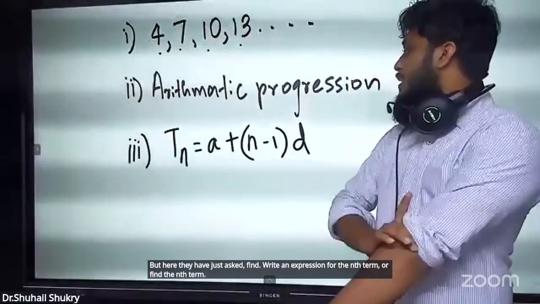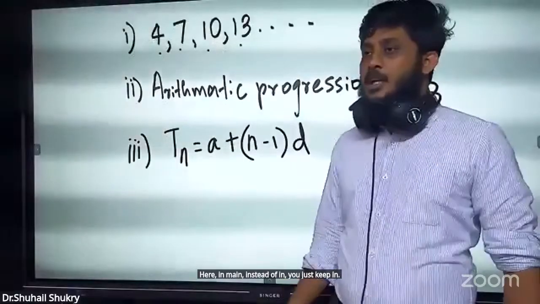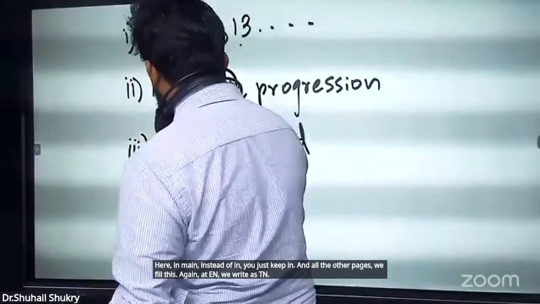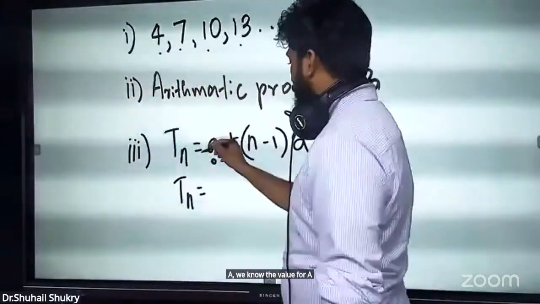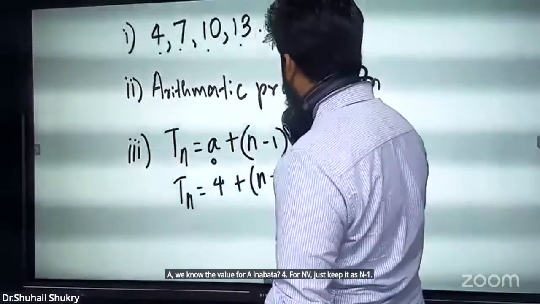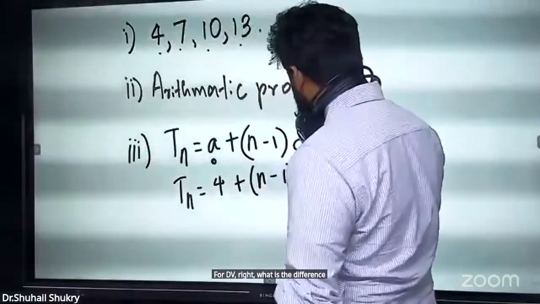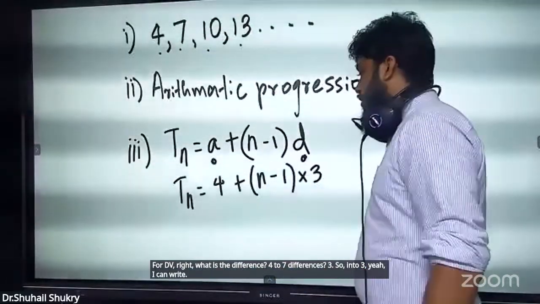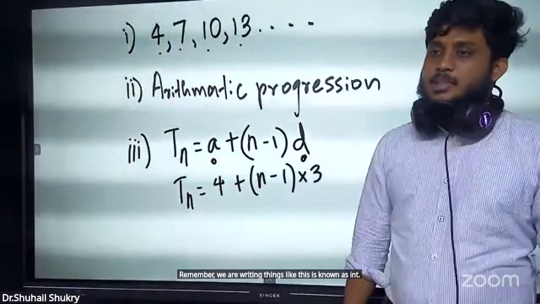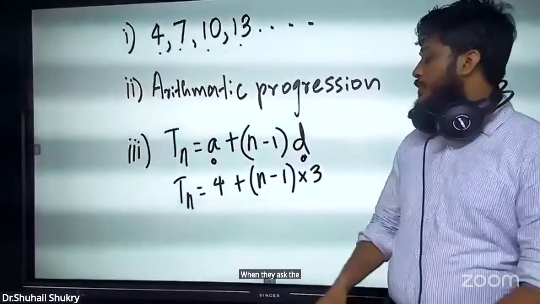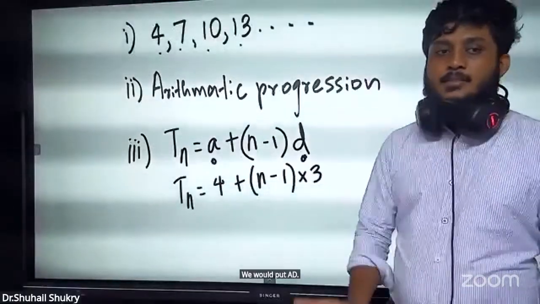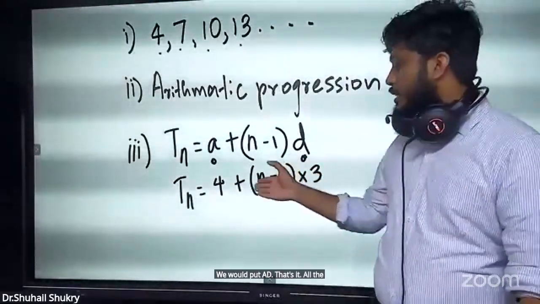Here, instead of n, you just keep n. And all the other places we fill in. Again, Tn we write as Tn. A, we know the value for A. For n, we just keep it as n minus 1. For D, what is the difference? 4 to 7 difference is 3, so I can write into 3. Remember, when they ask for the expression for the nth term, we put the value only for A and D. All the other things we keep as they are.